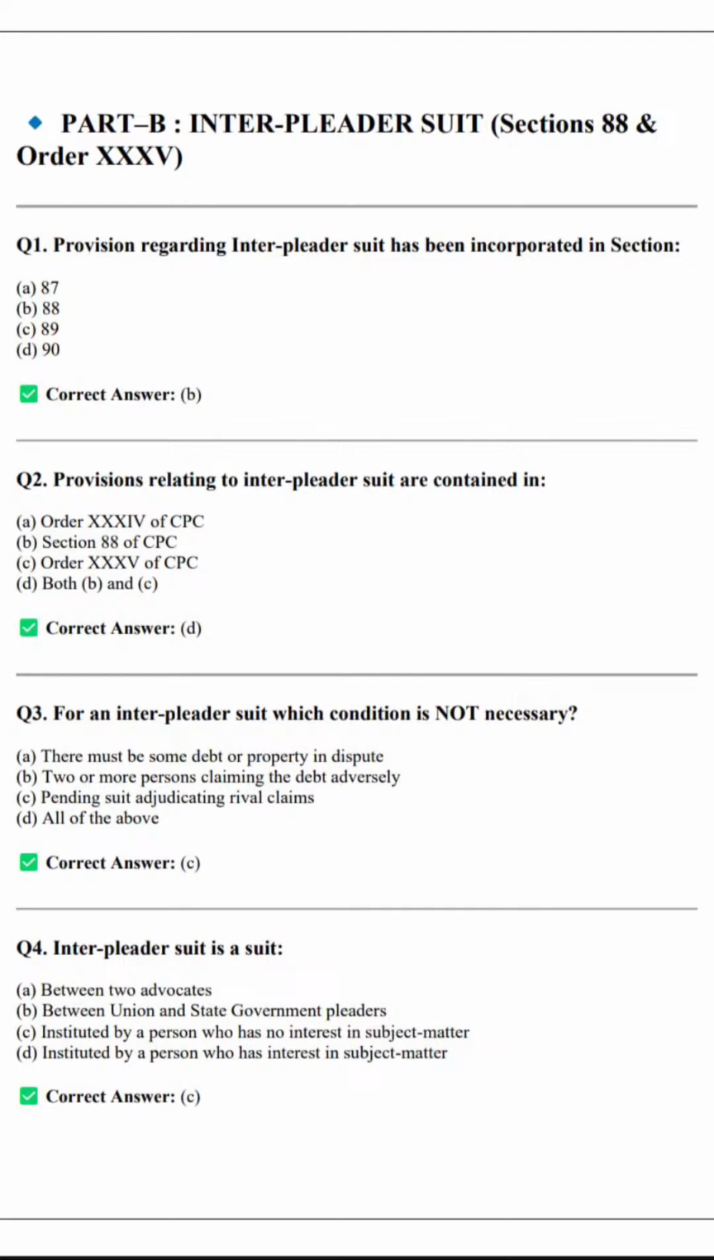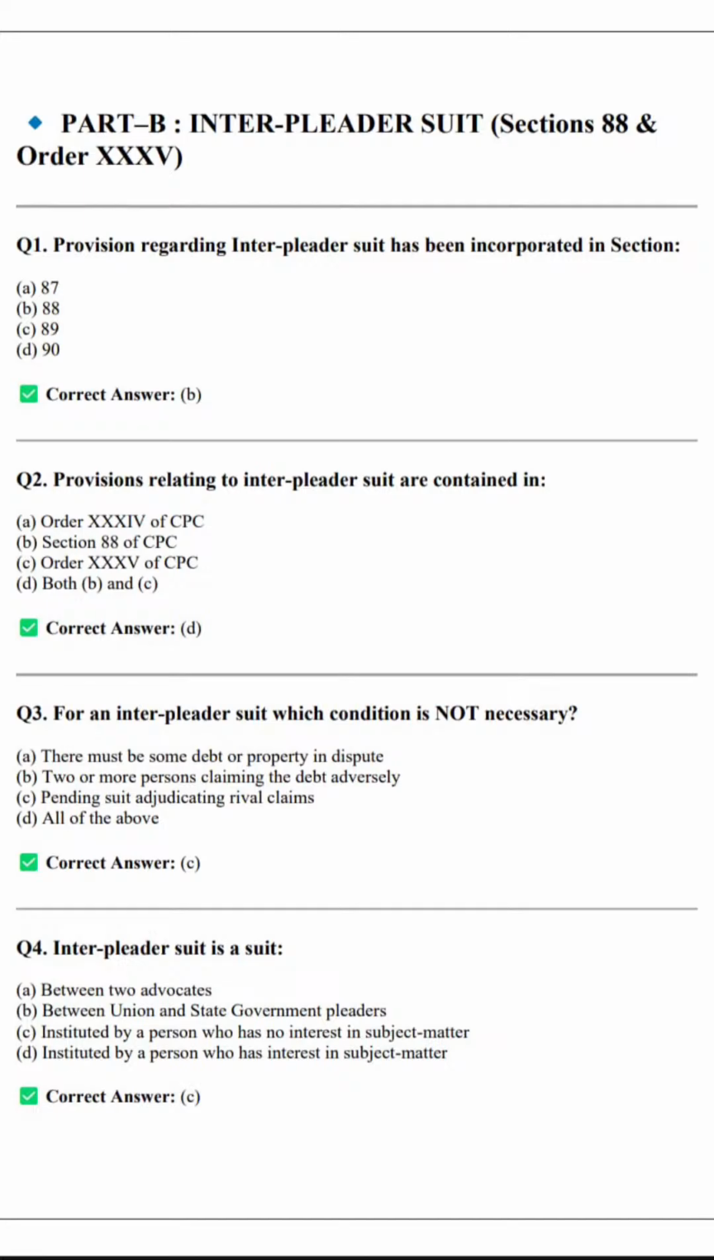Provision regarding interpleader suit has been incorporated in which section? We have already seen the section related to interpleader suit. It is clearly mentioned under Section 88 of CPC, and Order 35 of CPC. And for an interpleader suit, which condition is not necessary? A pending suit adjudicating rival claims is not necessary. Now let's move ahead.